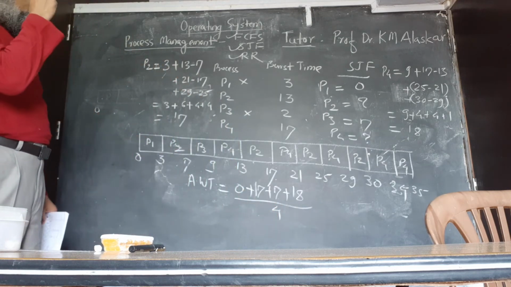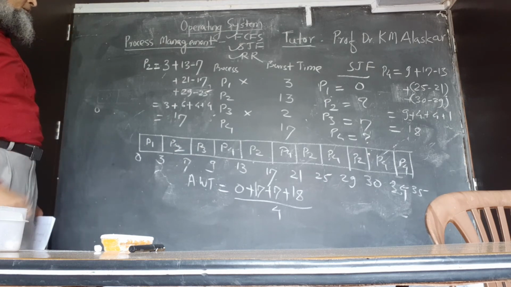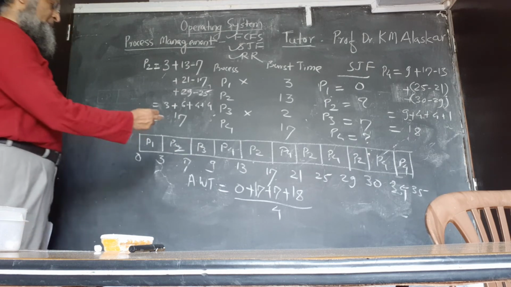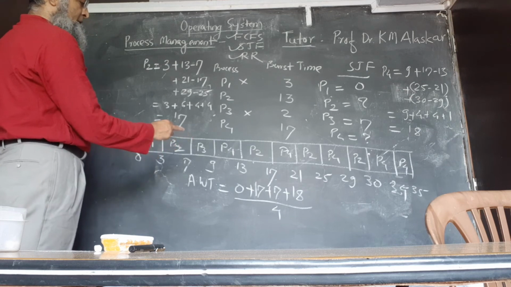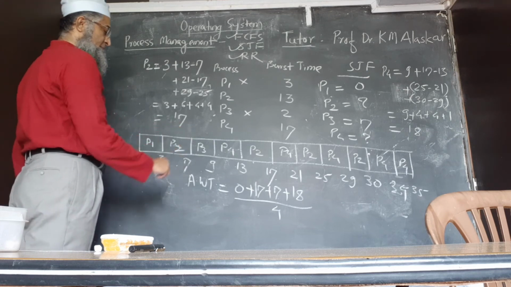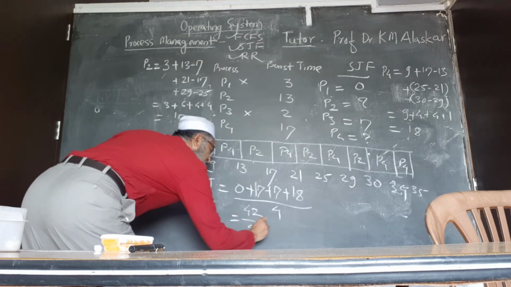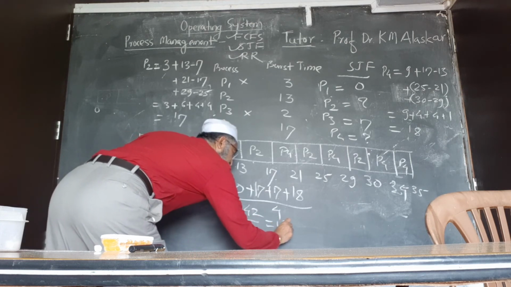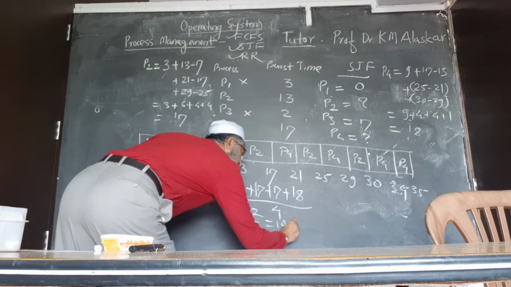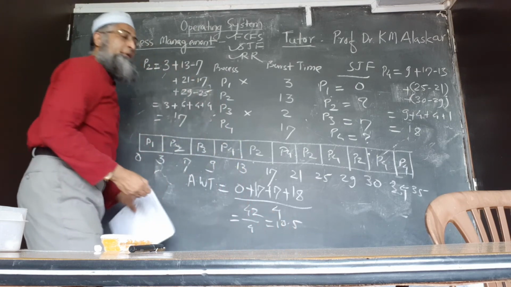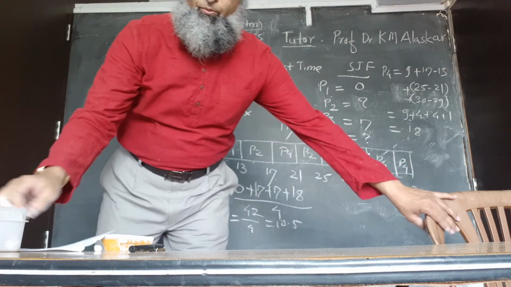So the average waiting time using RR scheduling, 35 plus 7, so it will be 42 divided by 4, so 10.5. So this will be the average waiting time.